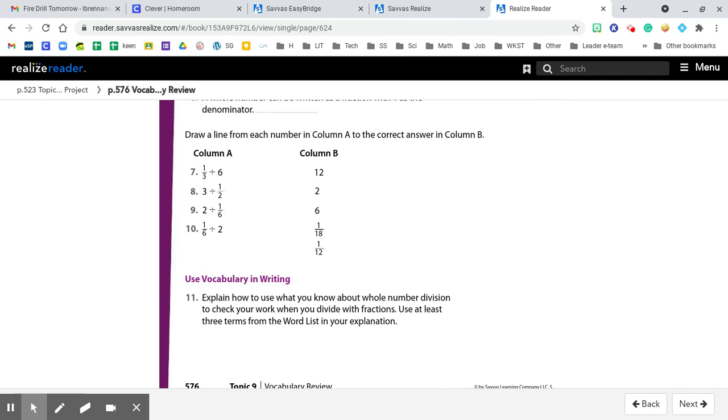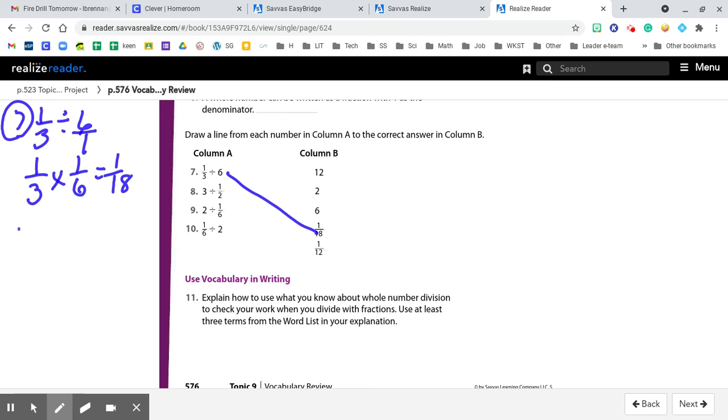Draw a line from each number in column A to the correct match in column B. So we're going to have to do some solving here. For 7, 1/3 divided by 6: keep the first fraction, change the sign, flip the second fraction, 1/18. For number 8, keep the first, change the sign, flip the fraction.